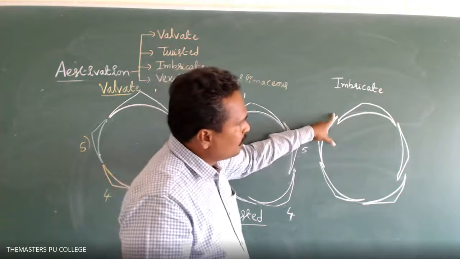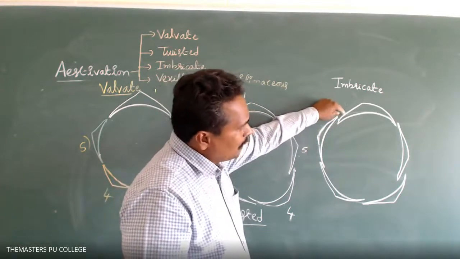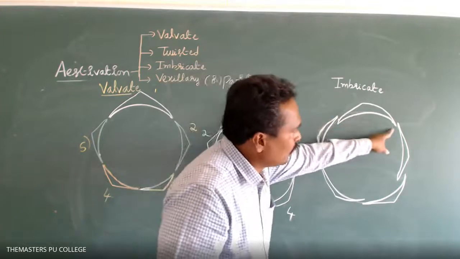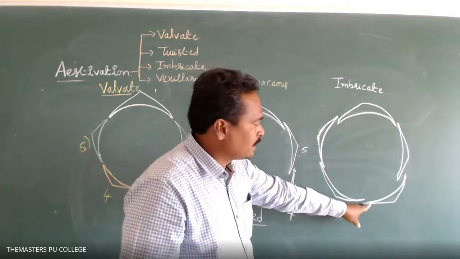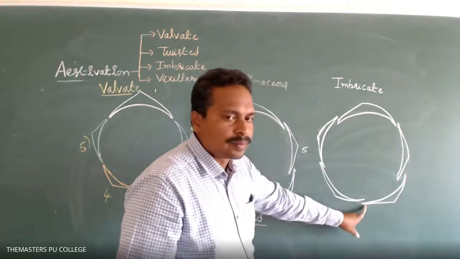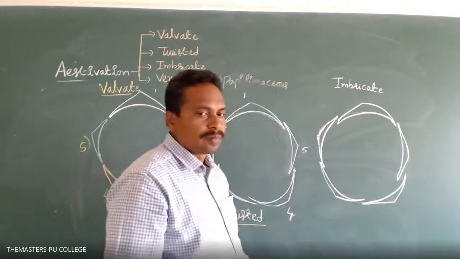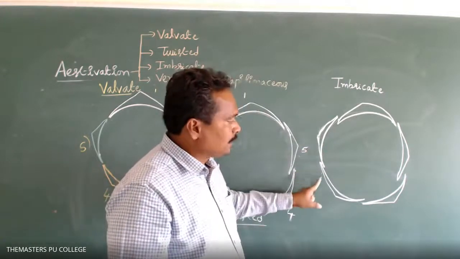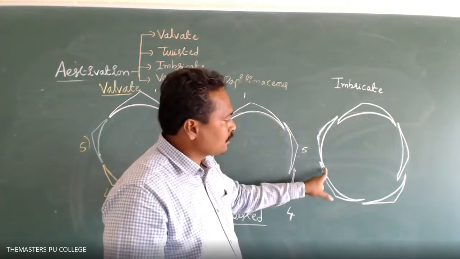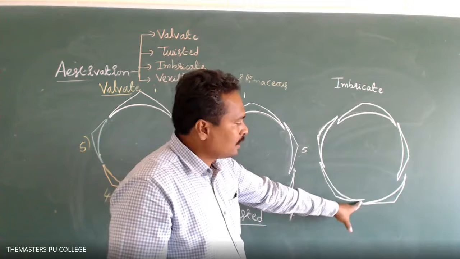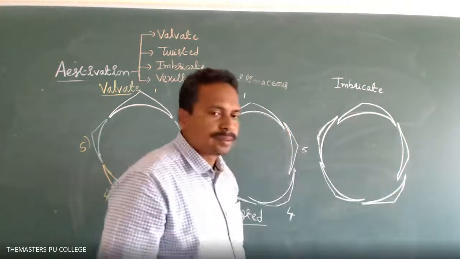Whereas in this imbricate estivation, look here, one sepal or petal has two edges completely inside, and another sepal or petal has two edges completely outside. In the rest of the three sepals or petals, one edge is outside and the other edge is inside.